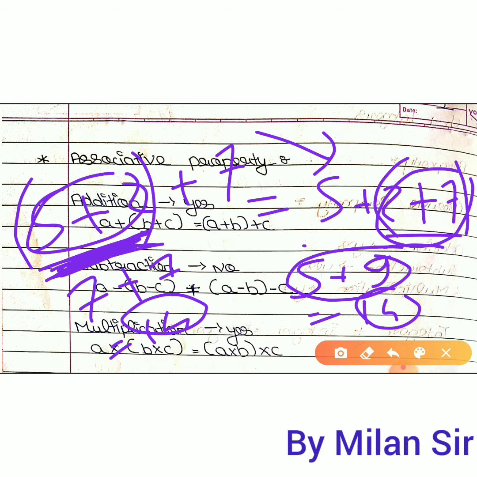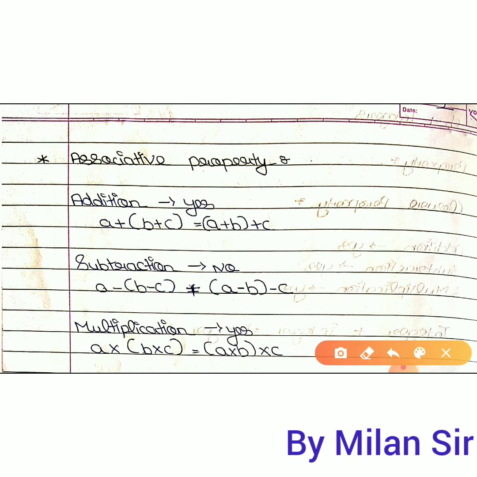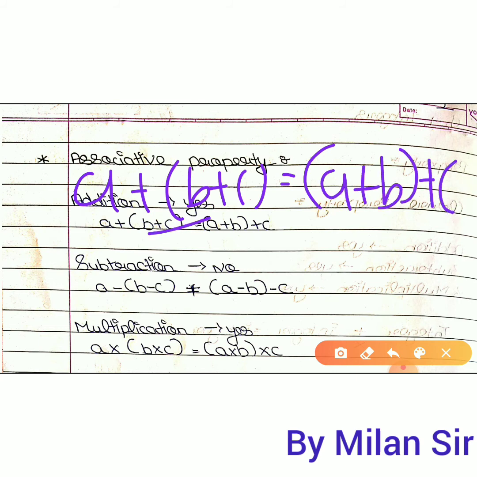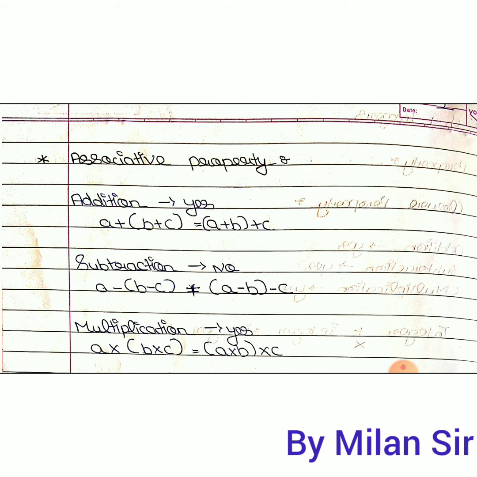Okay, so the associative property is used for 3 numbers, that means for a group. If we can change the grouping of 3 numbers, or more than 3 numbers, then we can use the associative property. Here it is written (a + b) + c is equal to a + (b + c). Here the bracket is provided to b + c, and here the bracket is provided to a + b. So for addition, if you take any 3 numbers and solve them in any grouping, you will get the same answer. That's why the associative property applies to addition.